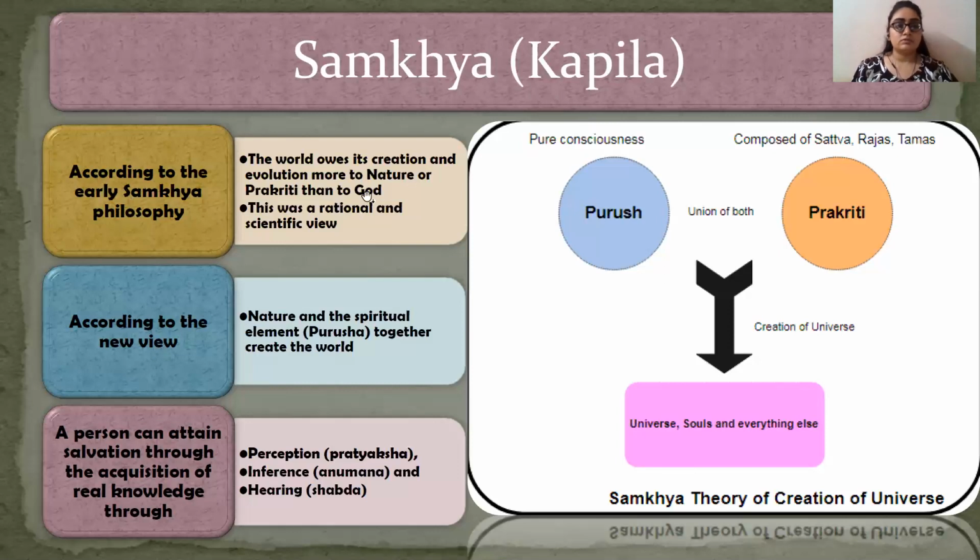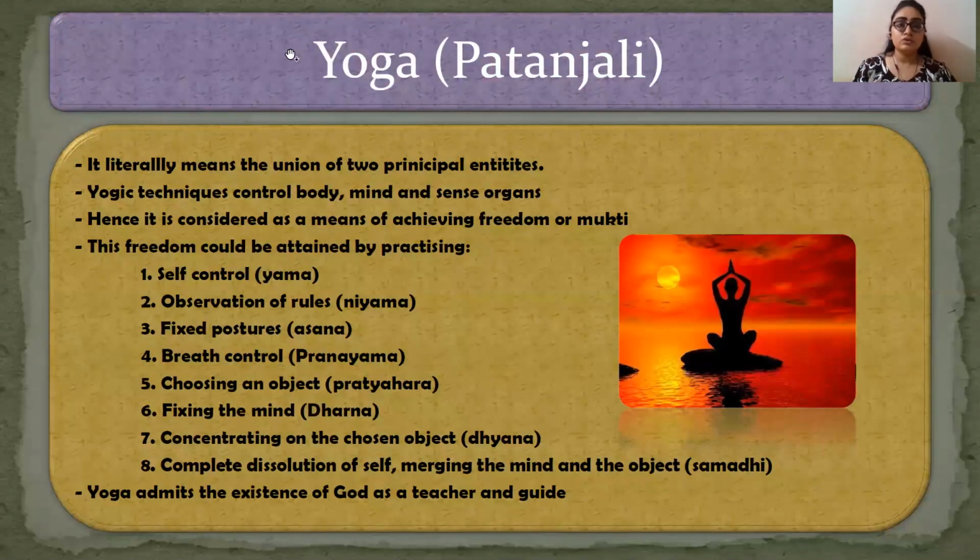Early view says only Prakriti creates the world. New view says that Prakriti and Purush both create the world, and the person can attain salvation through acquisition of real knowledge. And this acquisition of real knowledge will be through three ways, that is perception, inference, and hearing. Then only a person can attain salvation. That's all about Samkhya. Next one is yoga.